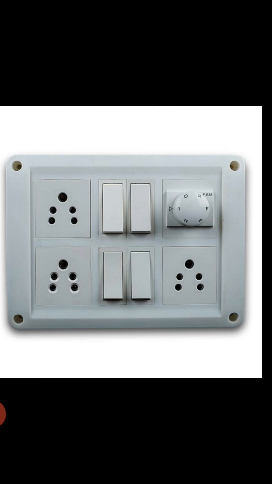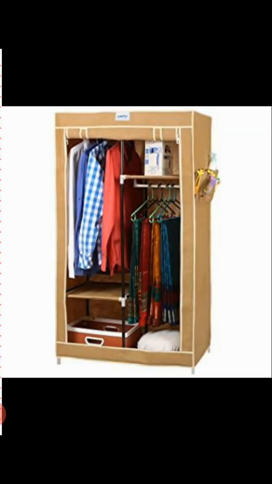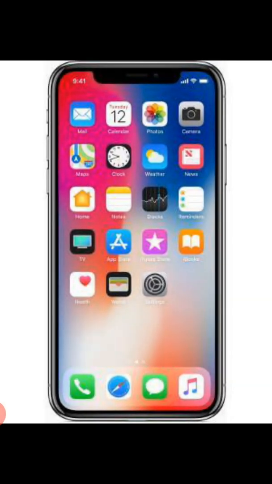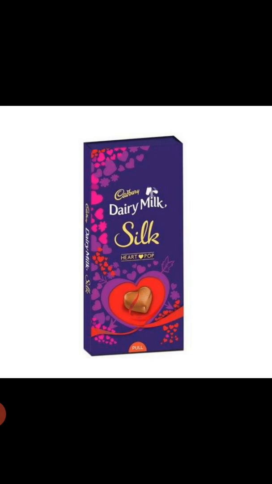Next, this is our notebook, and this is also rectangle in shape. Now look at next. This is an almirah, and this is also rectangular in shape. Look at the next image. This is our mobile phone, and this is in rectangular shape. Now look at the last picture. This is a chocolate, and this is also in a rectangular shape.